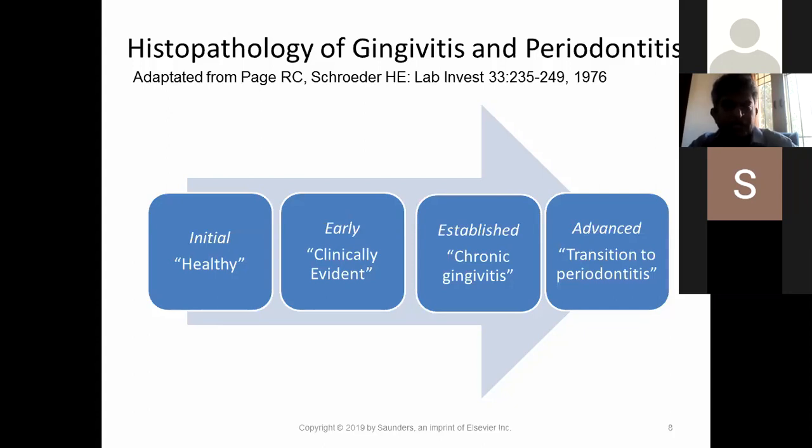It is caused by the gram-negative bacteria, which settle into the sulcus. In the initial 2 to 4 days after the plaque has accumulated, this initial gingivitis starts. So within 2 to 4 days, the process of gingivitis has already started, and the cells which come into the area are the polymorphonuclear neutrophils.